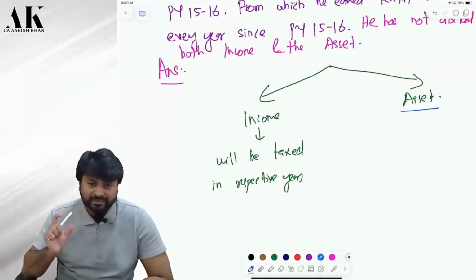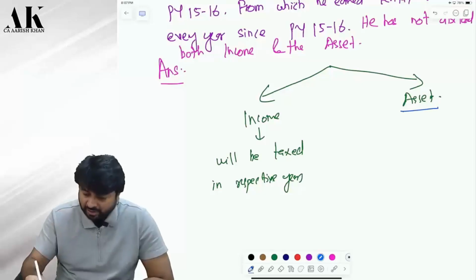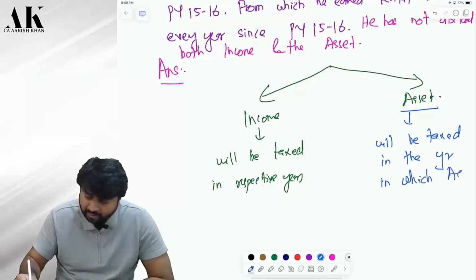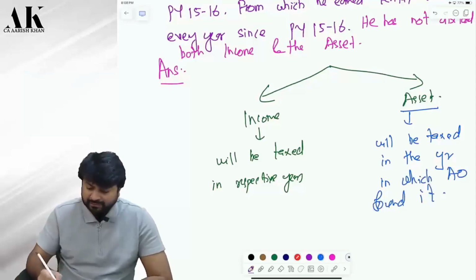Even the asset will be subject to 30% tax, na? Tell me. So the law says that the asset will be taxed in the year in which the AO found it. So in which year did the AO find the asset?